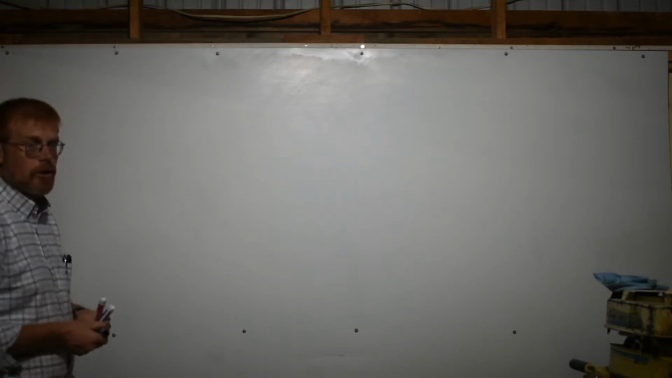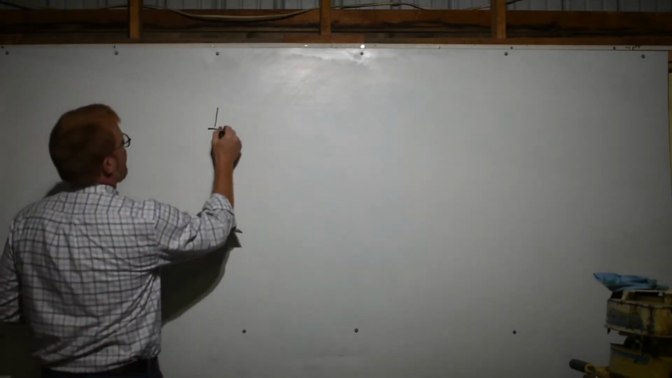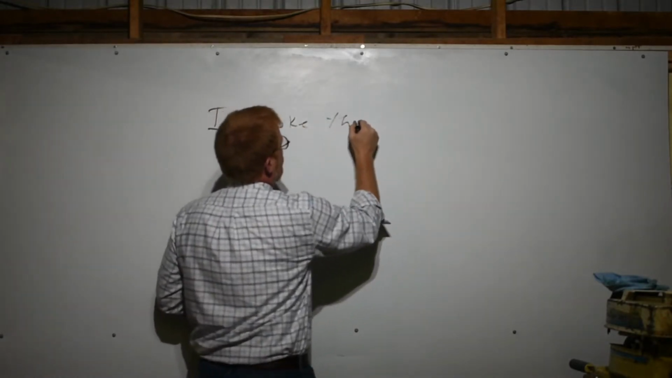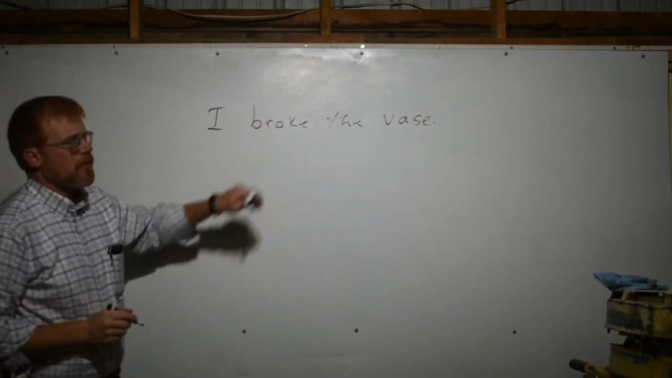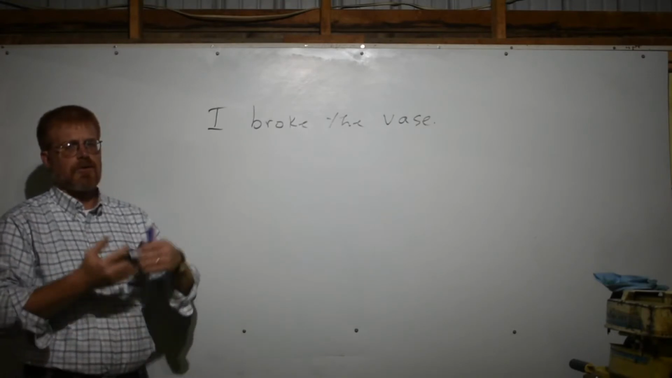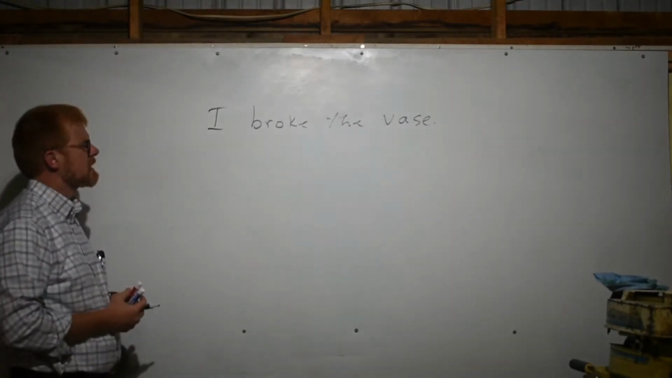So let's take a look at an active verb. I broke the vase. We're going to let it be the simple past tense. Voice is independent of tense. Active or passive voice can be used in any tense in English.